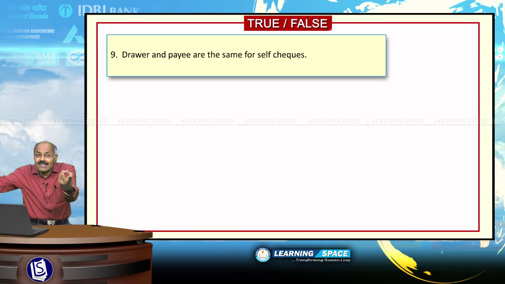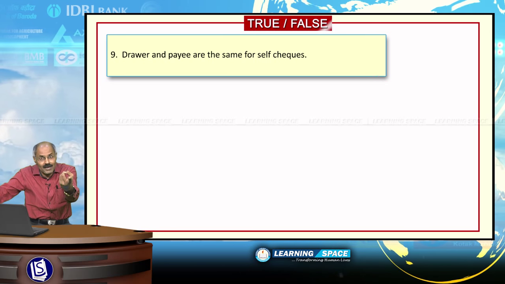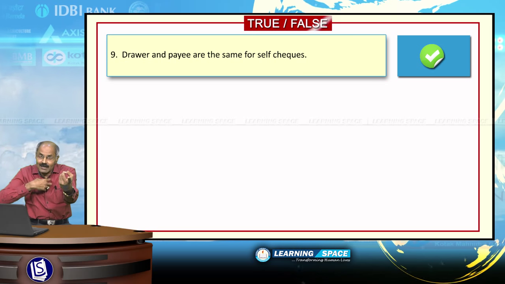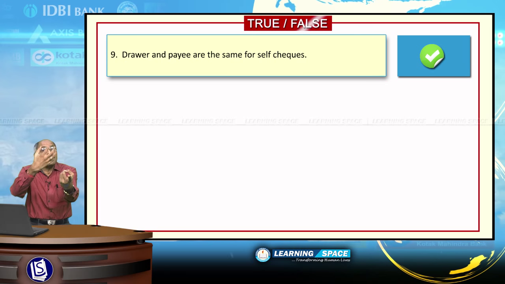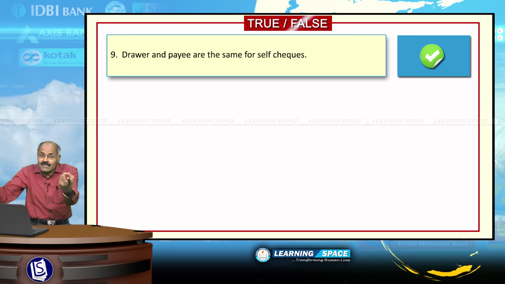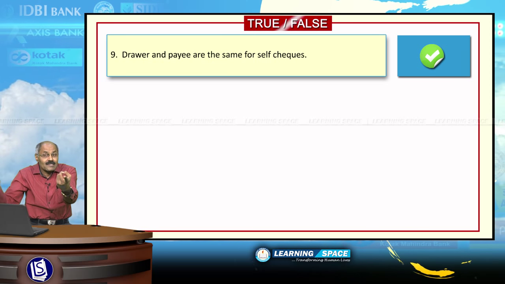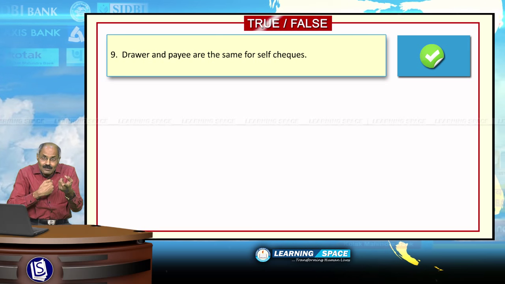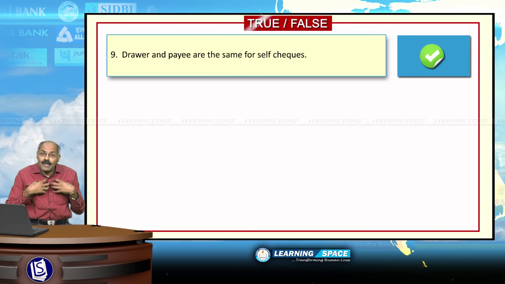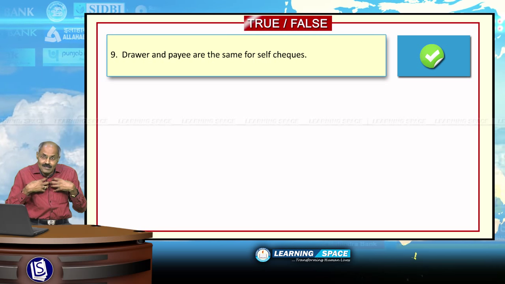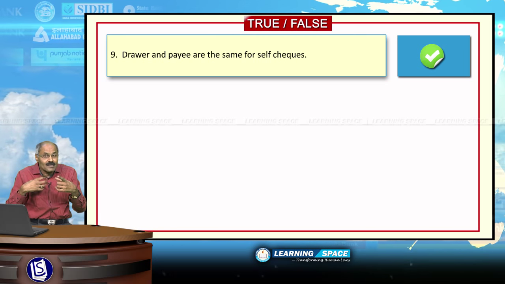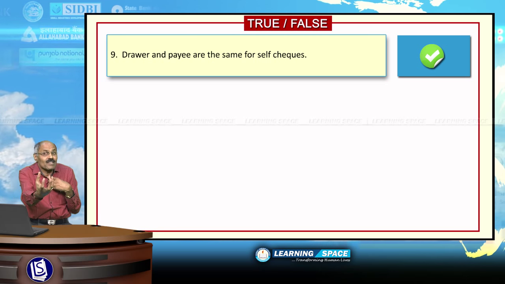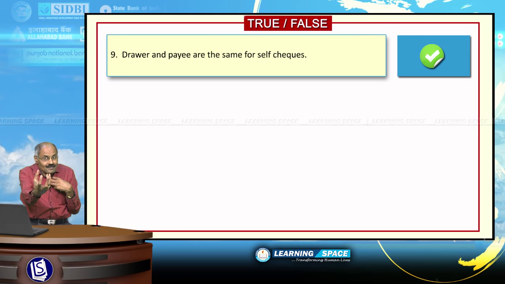If my friend X is getting money, he will be the payee. Self-check means you are writing the check and you are getting money. So, for self-checks, drawer and payee is the same person. Please don't forget, drawee is the bank of the drawer, right?